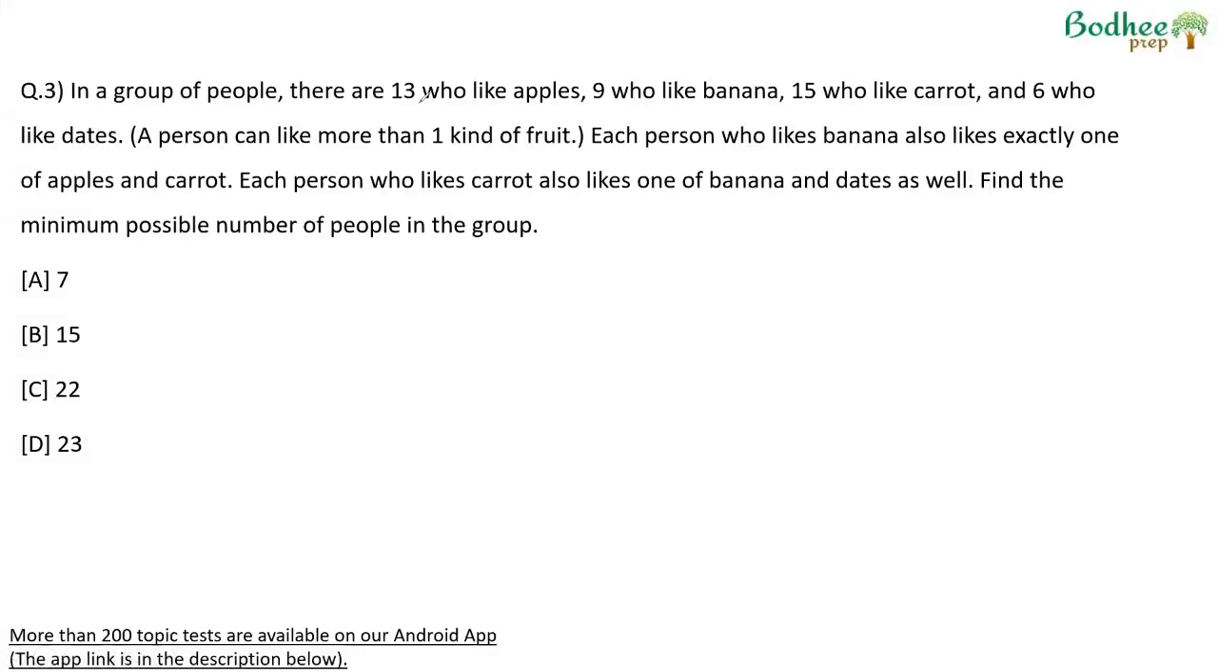In a group of people, there are 13 who like apples, 9 bananas, 15 carrots, and 6 dates. A person can like more than one kind of fruit. Each person who likes bananas also likes exactly one of apples or carrots. Each person who likes carrots also likes one of banana and date as well.